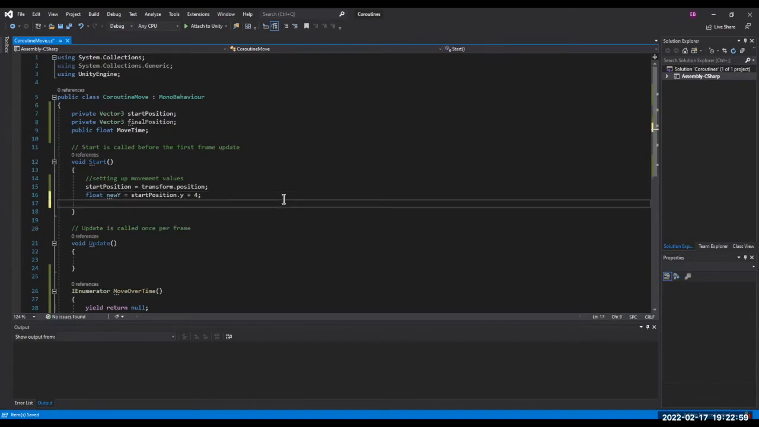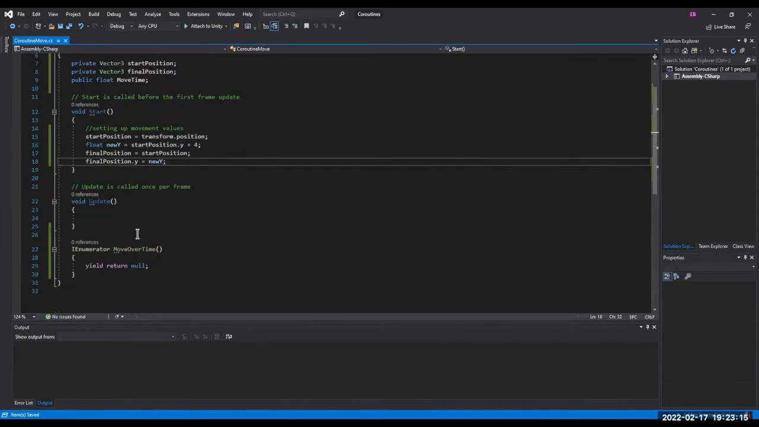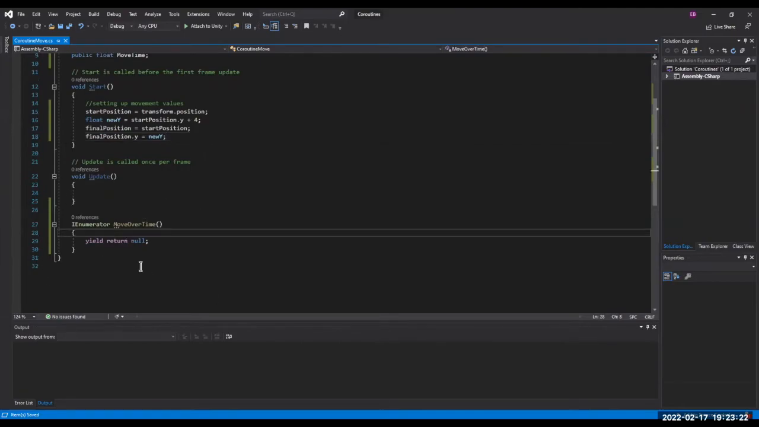And then we'll say that finalPosition is equal to startPosition. And then we'll say finalPosition.y is equal to newY. Okay, so final position and start position are set up. Hooray. This is probably not the best way to set it up, but now in MoveOverTime, if we want something to move over time, also, let's just go ahead and set up an Update for when we want MoveOverTime to start. I think this should be using the old input system because it's a fresh Unity project.